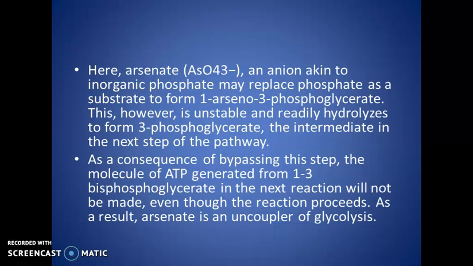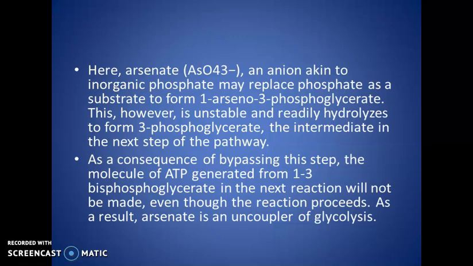Then arsenate, AsO4 3-, is an anion similar to inorganic phosphate, and it may replace phosphate as a substrate. It is capable of replacing the phosphate and forms 1-arseno-3-phosphoglycerate. This molecule is unstable and readily hydrolyzes to form 3-phosphoglycerate, which is the intermediate in the next step of the pathway.